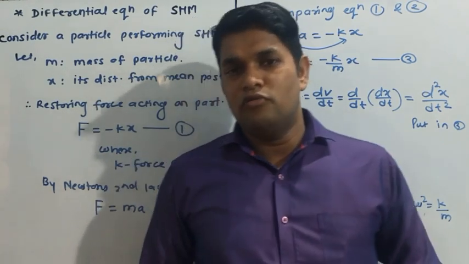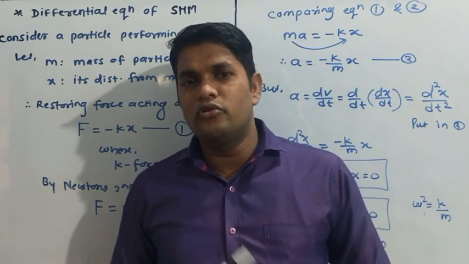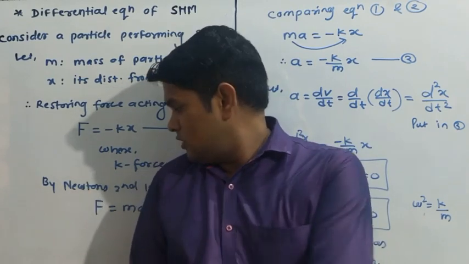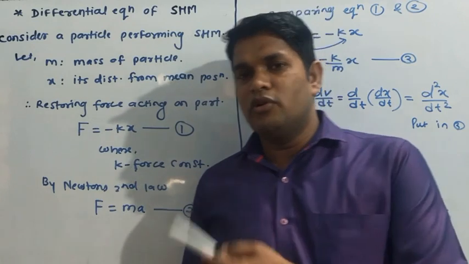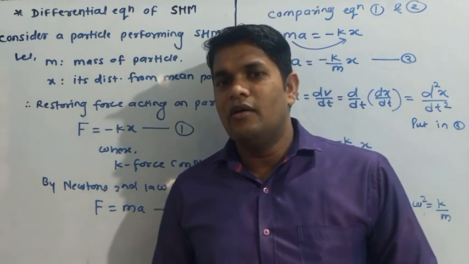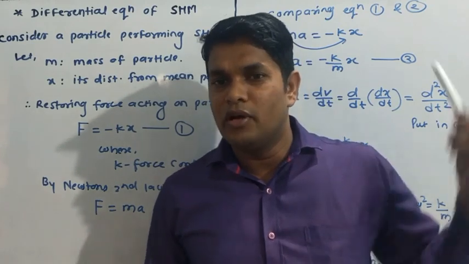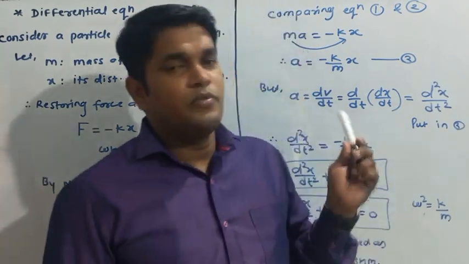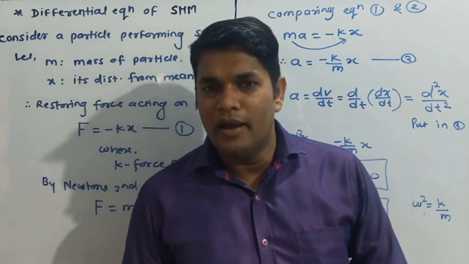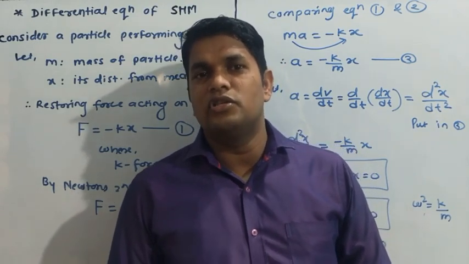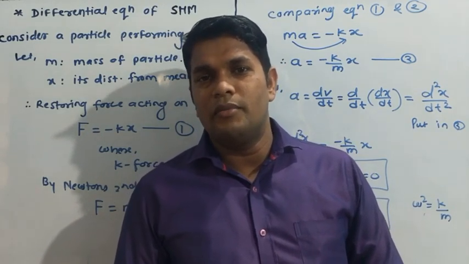What is k? k is a force constant. Now according to Newton's second law, F is equal to ma. According to Newton's second law, force is equal to mass into acceleration. Comparing equation 1 and 2, we get ma is equal to minus kx. Then rearranging, a is equal to minus k upon m into x.